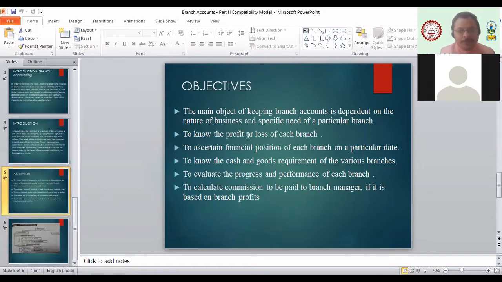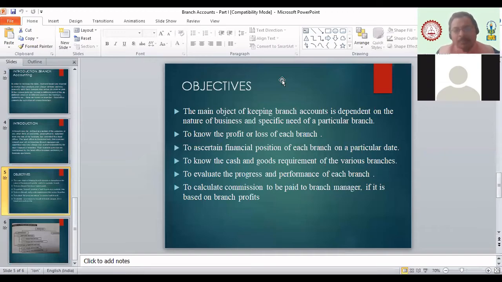So what is the main objective of keeping the branch account? The main objective depends on the nature of business or the specific need of the particular branch. In branch accounting, there are different methods, beta. There are basically two methods: the debtors method and the stock and debtors method. In the debtors method, you simply make one common account, which we call the branch account. In the stock and debtors method, your head office prepares the accounts of each and every branch in detail. That totally depends on the nature of your business and to what extent you want to keep control on the branch.